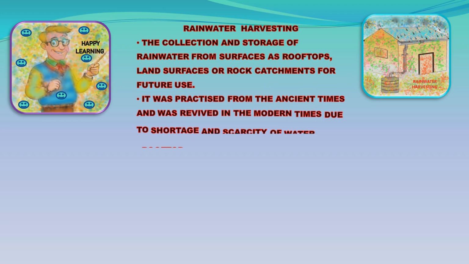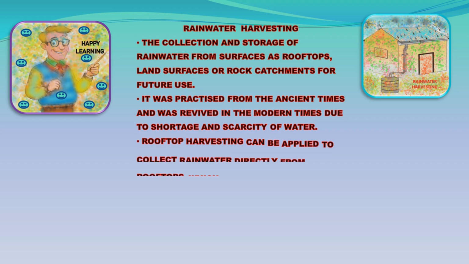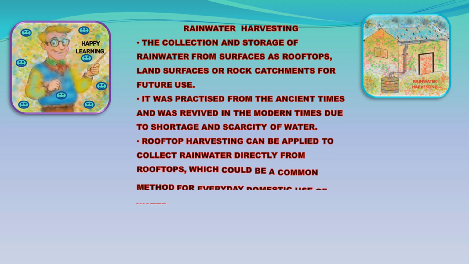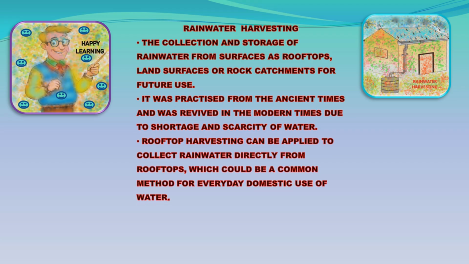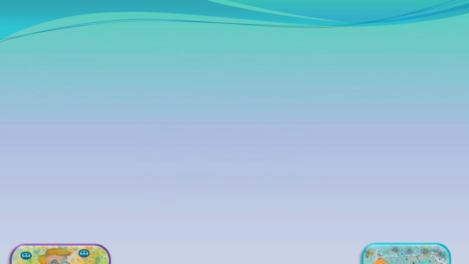Rainwater harvesting: the collection and storage of rainwater from surfaces such as rooftops, land surfaces or rock catchments for future use. It was practiced from ancient times and was revived in modern times due to shortage and scarcity of water. Rooftop harvesting can be applied to collect rainwater directly from rooftops, which could be a common method for everyday domestic use of water.